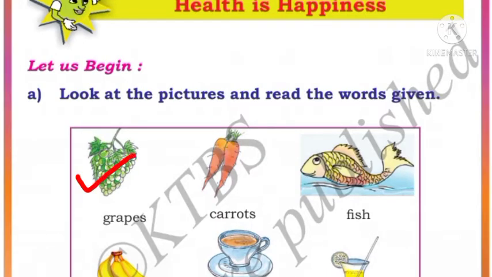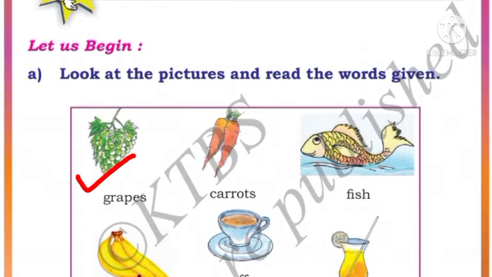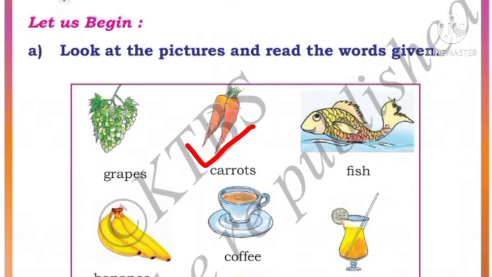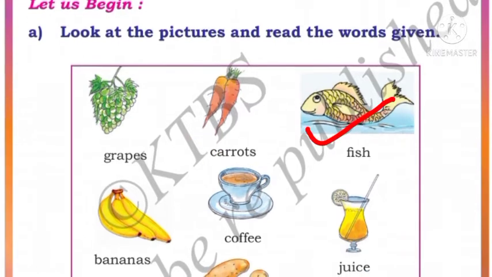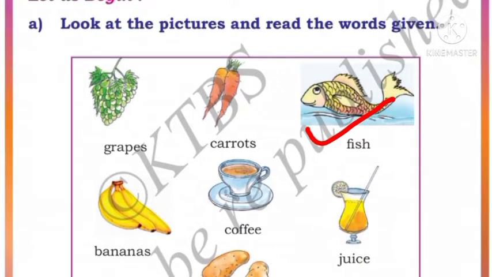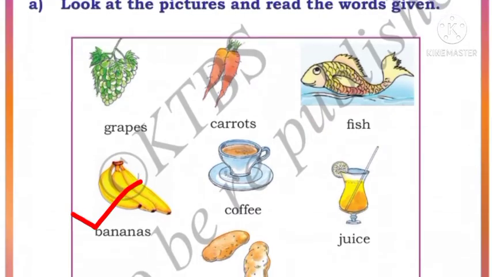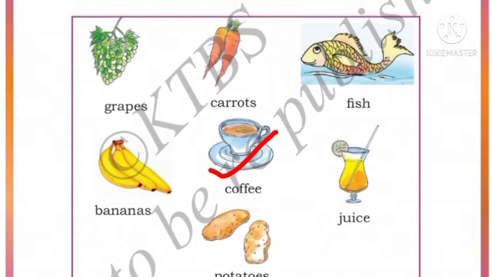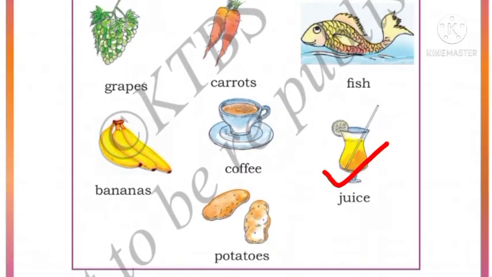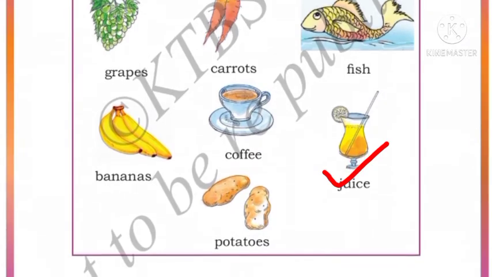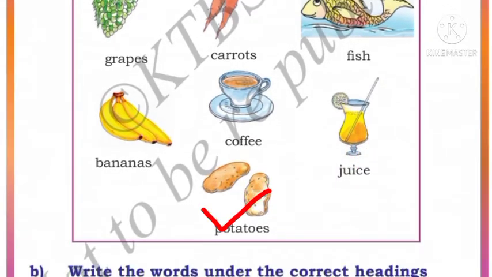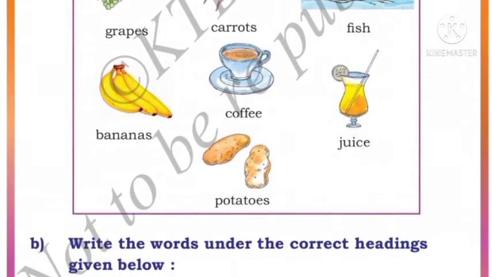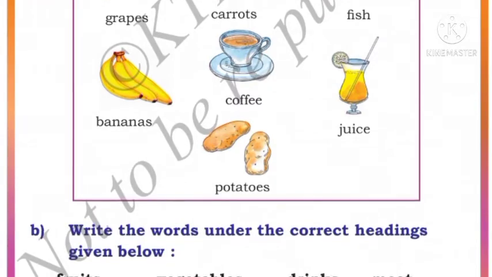Okay. What is this? This is grapes. Grapes. Then carrots. Then this one, fish. Then bananas. This is coffee. Then this is juice. Then here is potatoes. Okay. Now write the words under the correct headings given below.